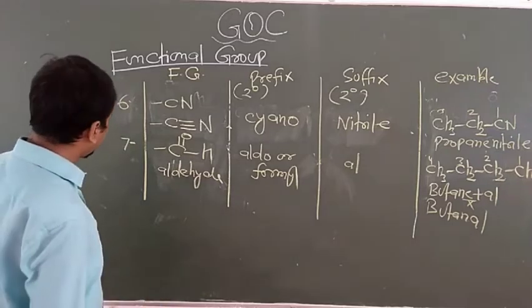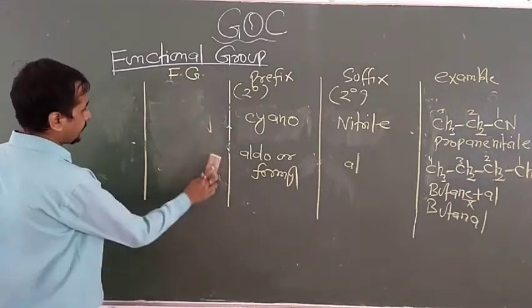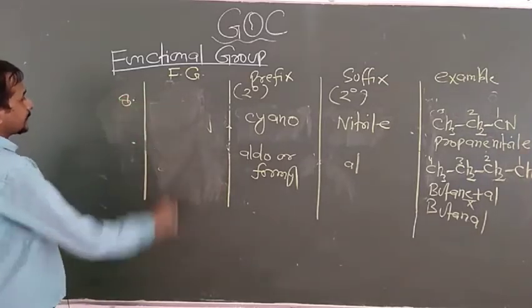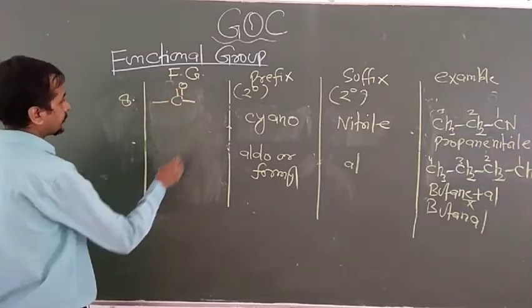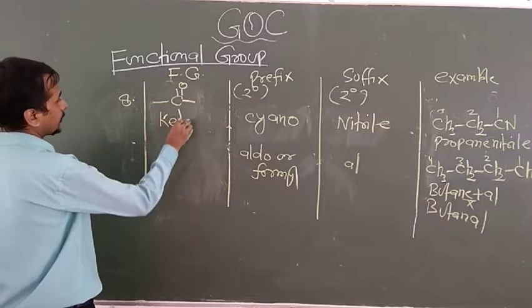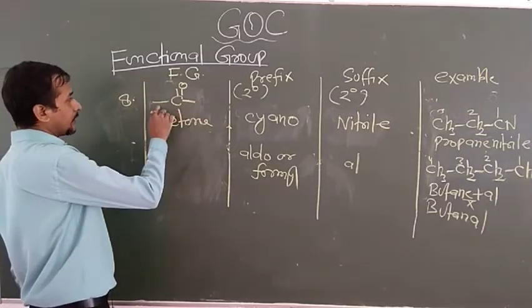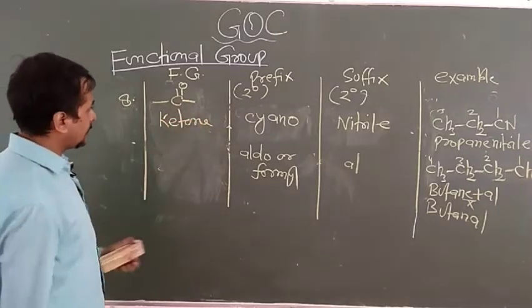Now the 7 priority order is given, and the 8th priority is ketone, C double bond O. So this is basically known as ketone. These 2 single bonds are attached with 2 carbon atoms, so that's why this is known as ketone.